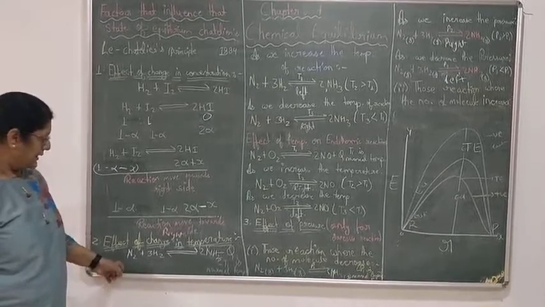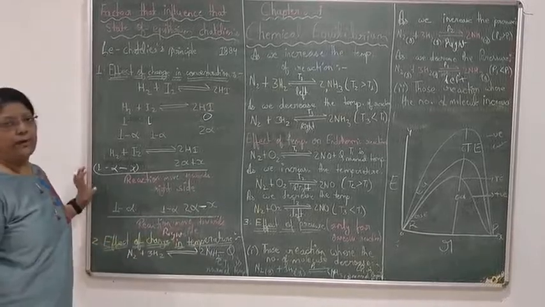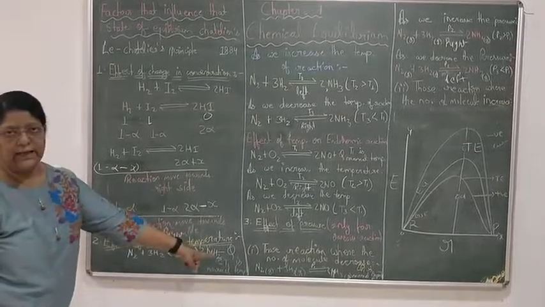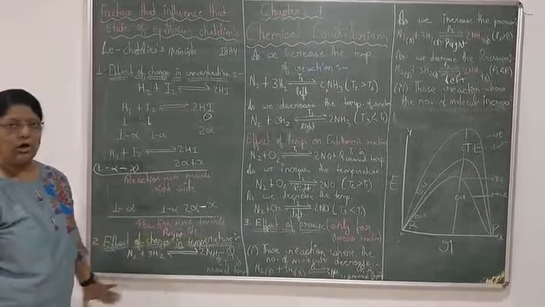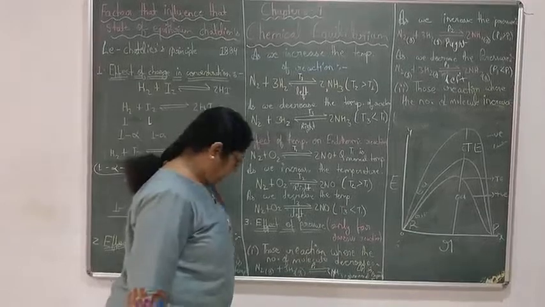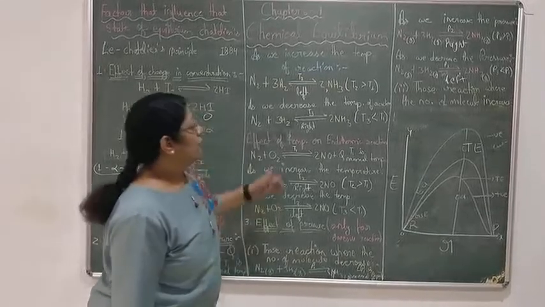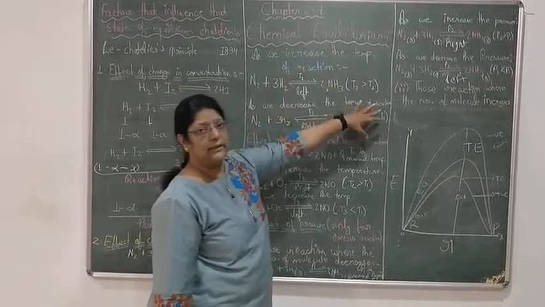We are taking the example of ammonia, N2 plus 3H2 reversible to NH3. It is releasing energy, that is why minus Q. The temperature T1 is a normal temperature. What we are doing is increasing the temperature from T1 to T2. T2 is higher, T2 is greater than T1.